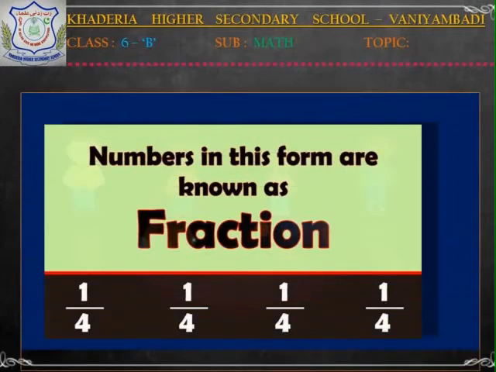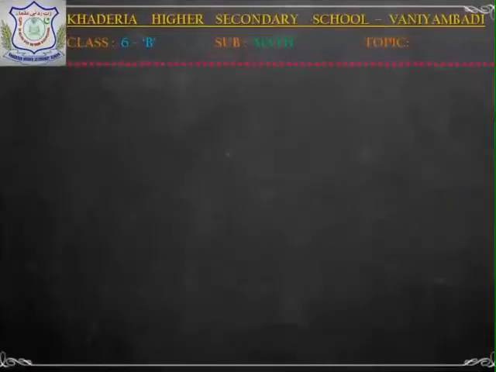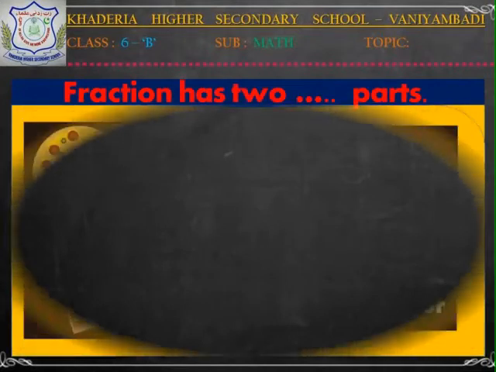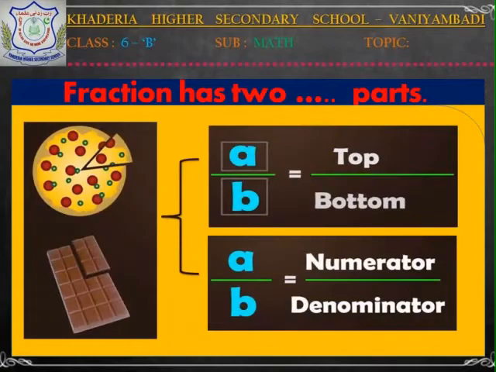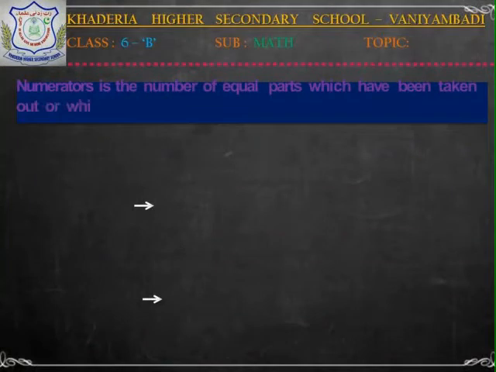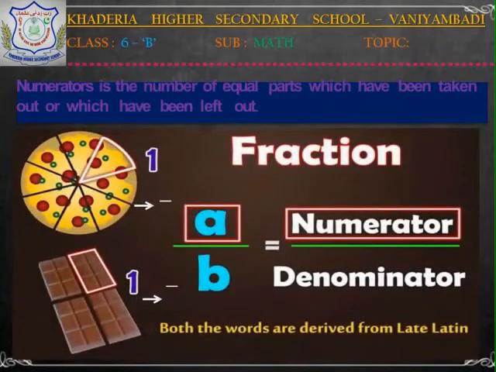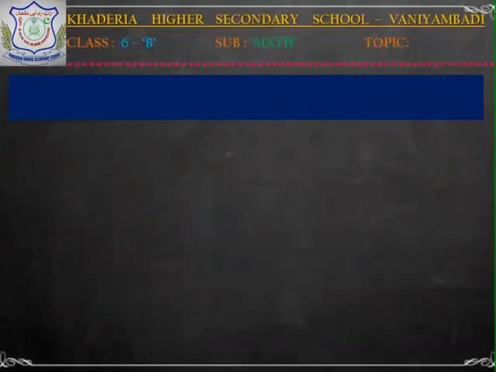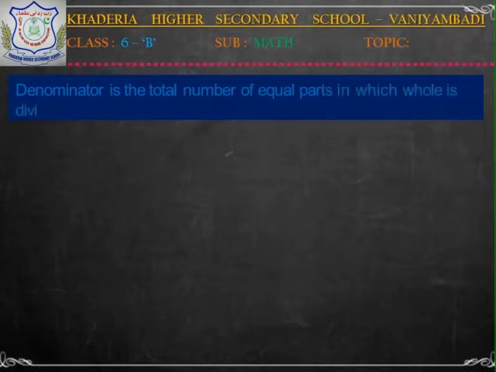A fraction has 2 parts, a by b, which is equal to numerator by denominator. The number on the top of the line is called the numerator. It tells how many parts of the whole or collection are taken. The number below the line is called the denominator. It shows the total number of equal parts of the whole.